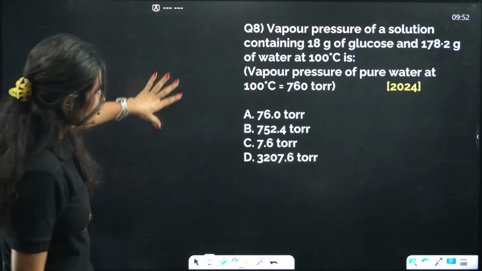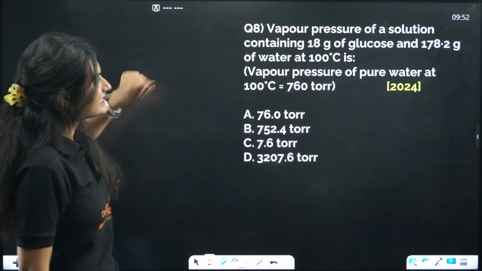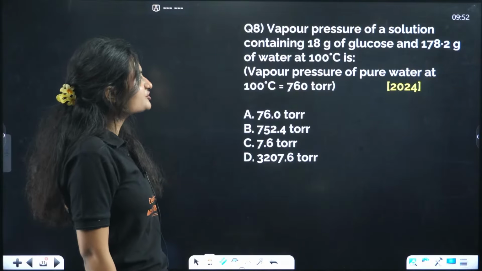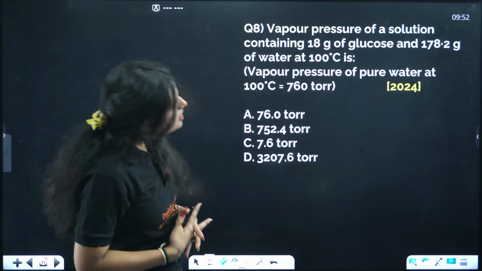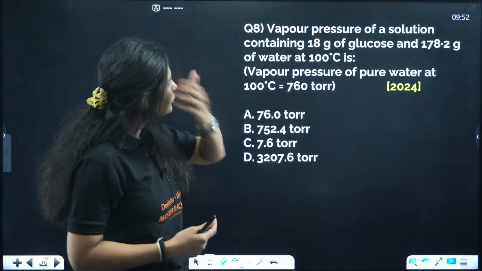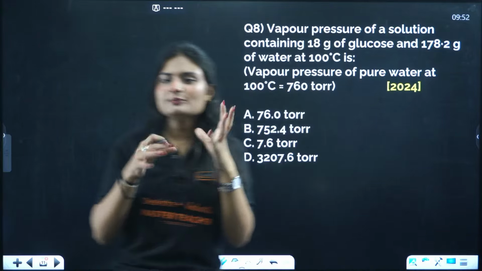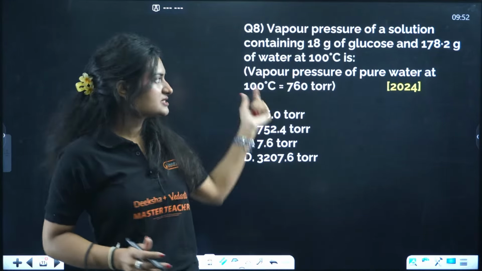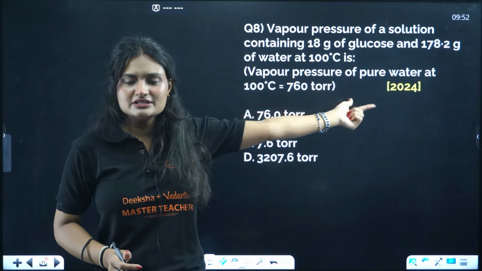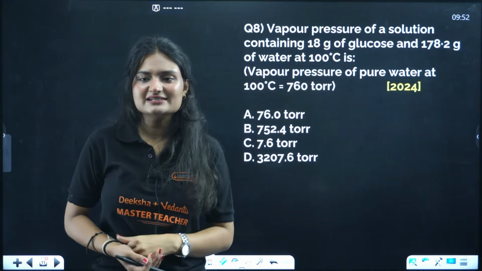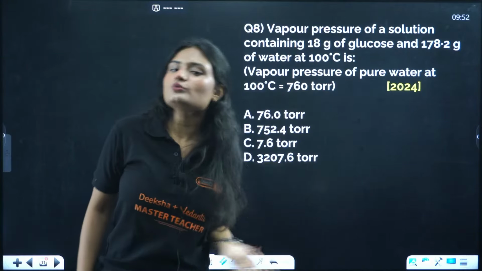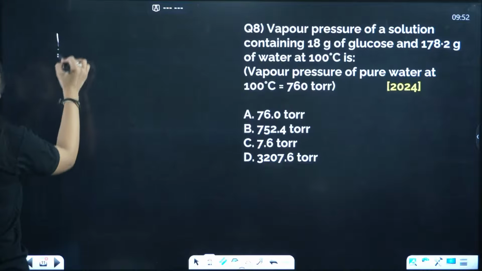Let's answer this question first. Vapor pressure of a solution containing 18 gram of glucose and this much gram of water is this. Pure water is given. If you add glucose to this, there will be a relative lowering of vapor pressure, because the vapor pressure of pure water is given. Sometimes you get an idea from the question itself. As the vapor pressure of pure water is given, what will you do? You will apply this.